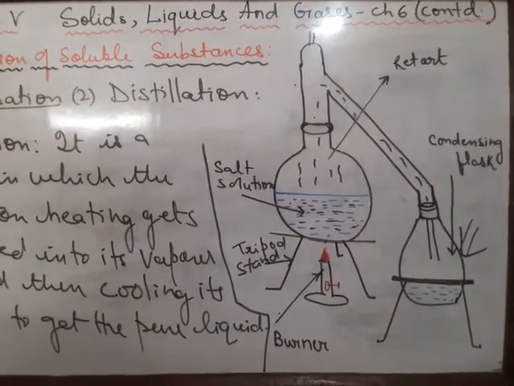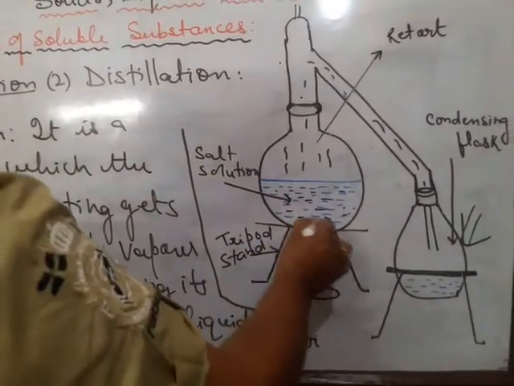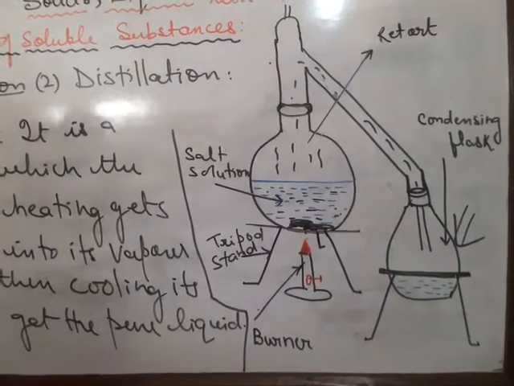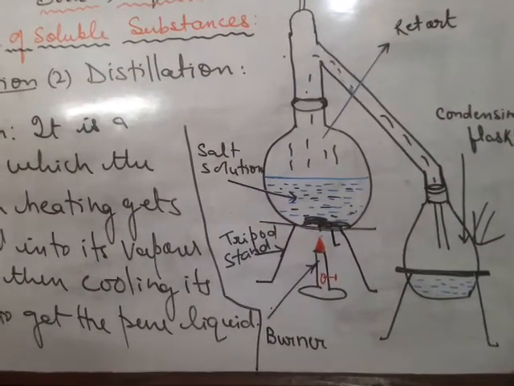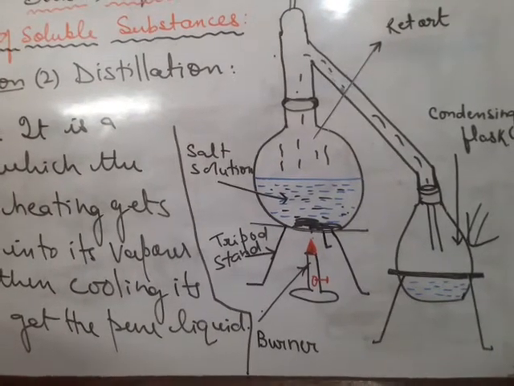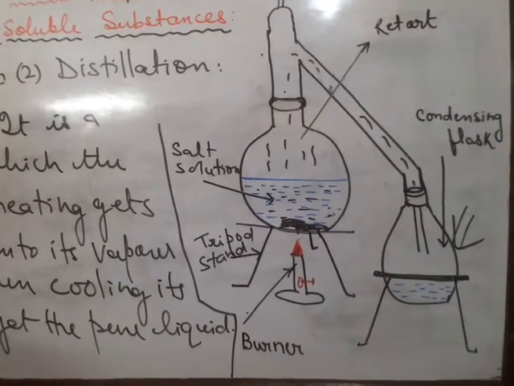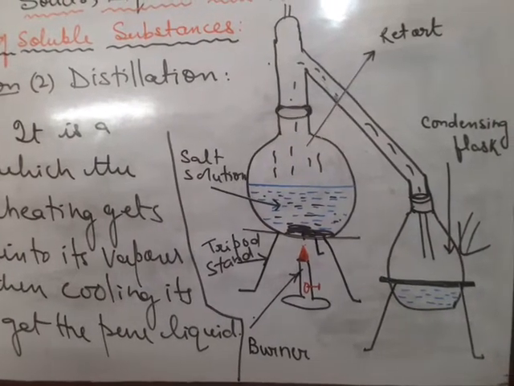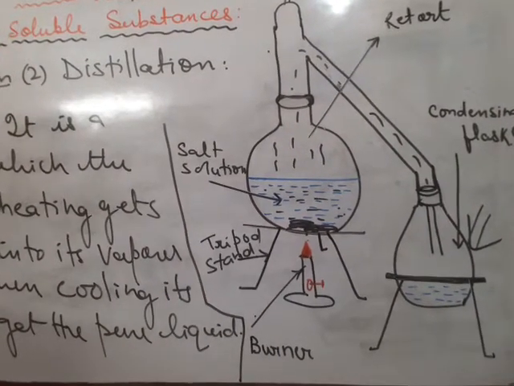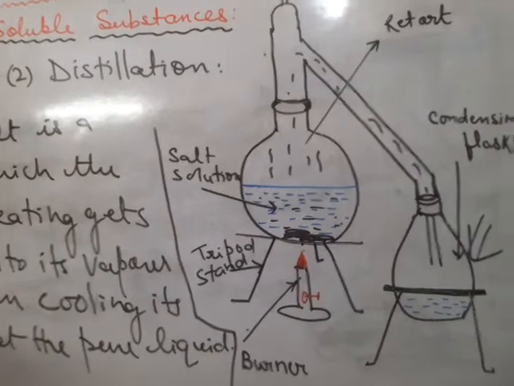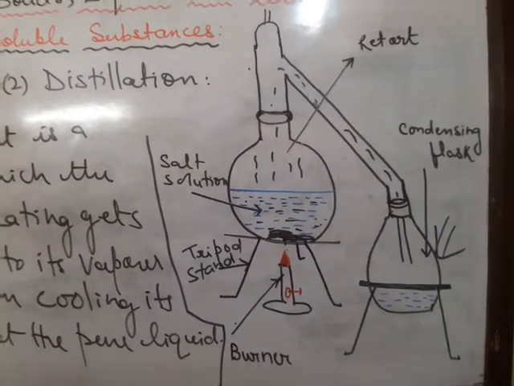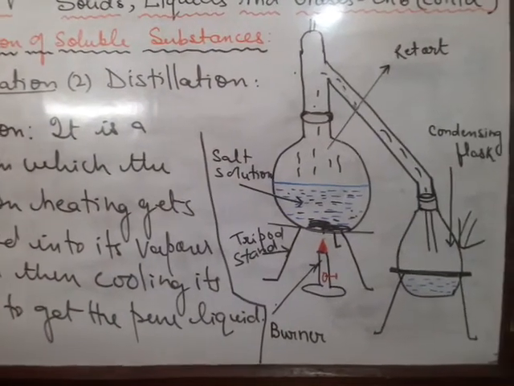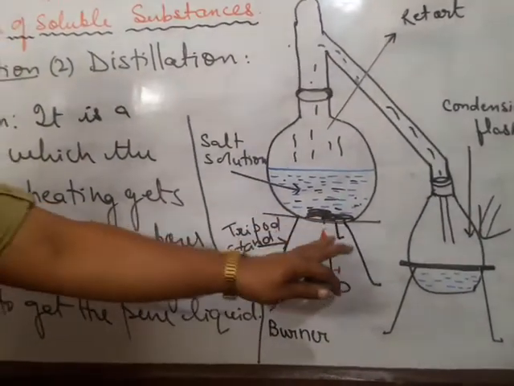The salt will be left behind in that retort only, and the clear liquid, that is water, will be collected in the glass receiver. Hence we come to the conclusion that salt can be separated from its solution with water, and the water is also recovered. We can get back both the solute as well as the solvent.